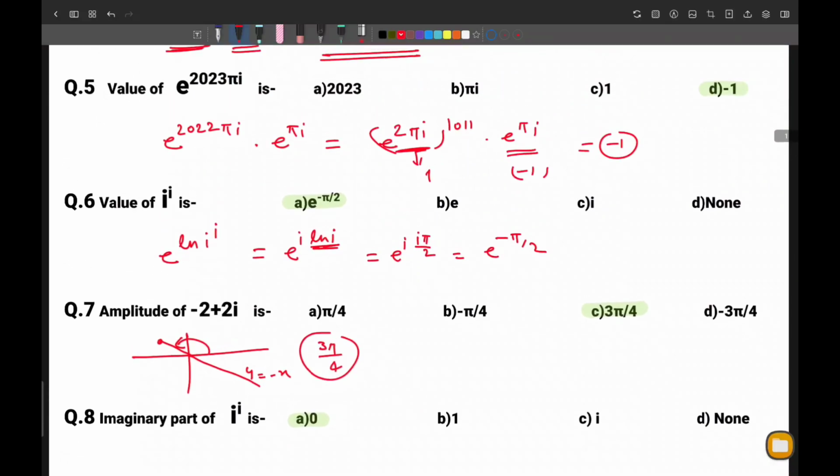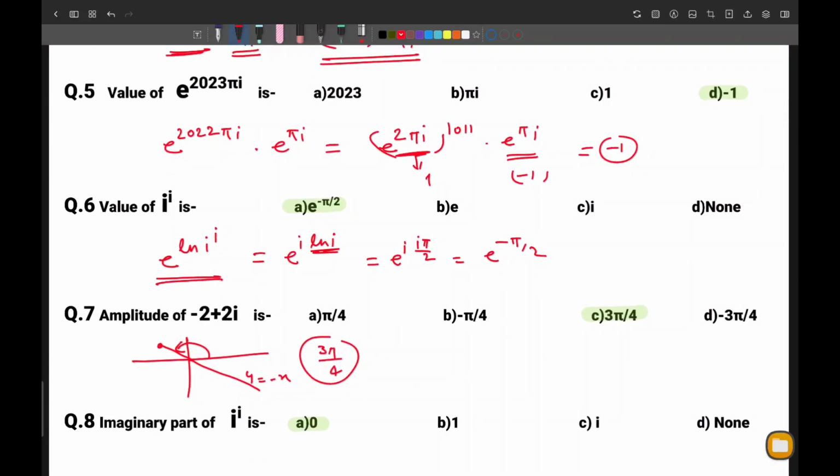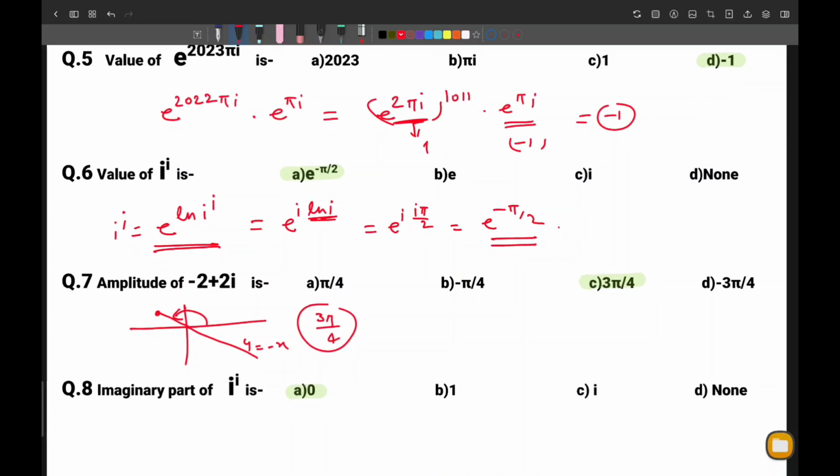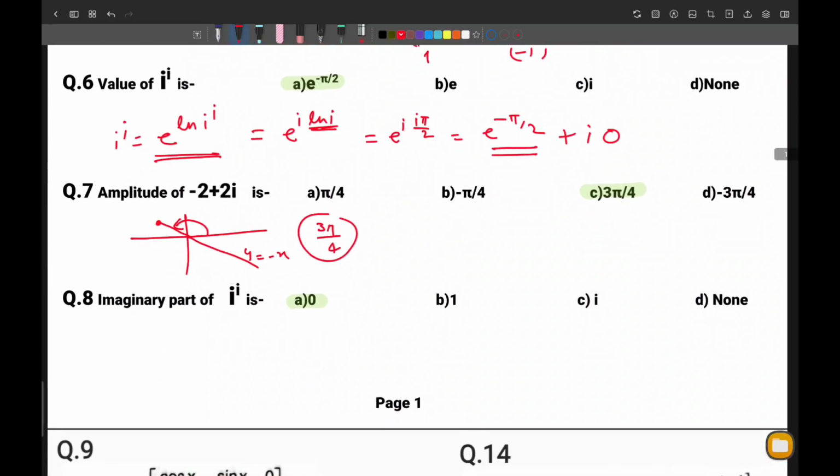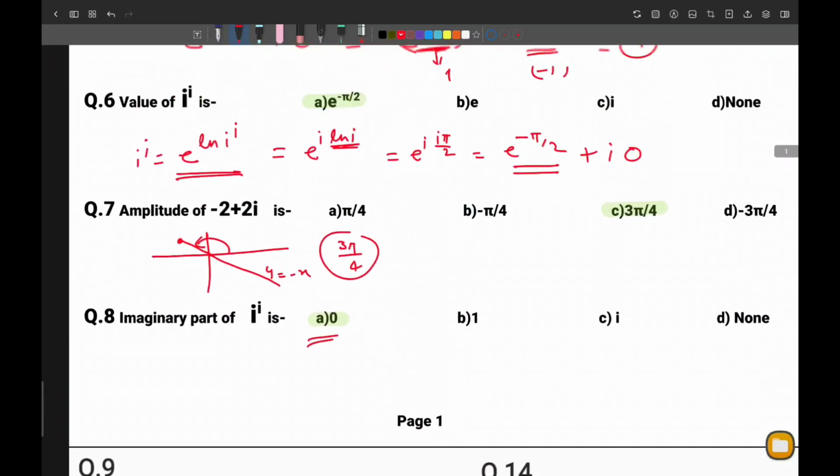Imaginary part of I to the power I. We have already found the value of I to the power I. I to the power I equal to e to the power minus pi by 2. So there is no imaginary part. Means 0 will be the correct answer.